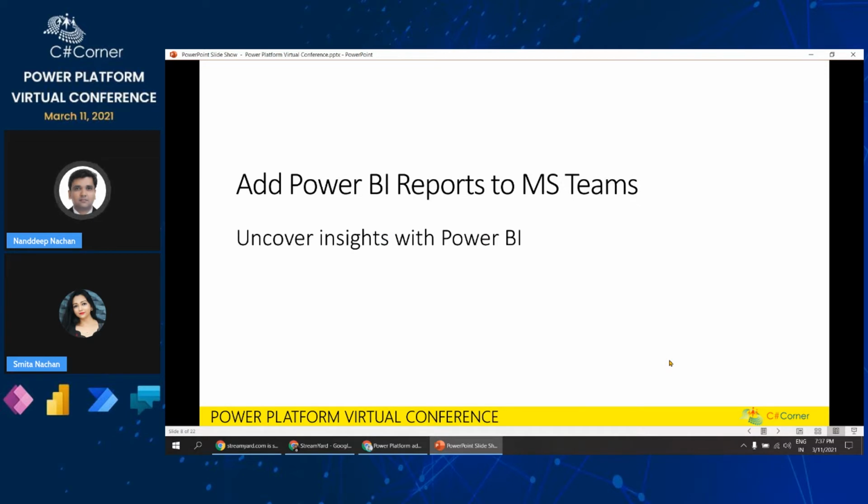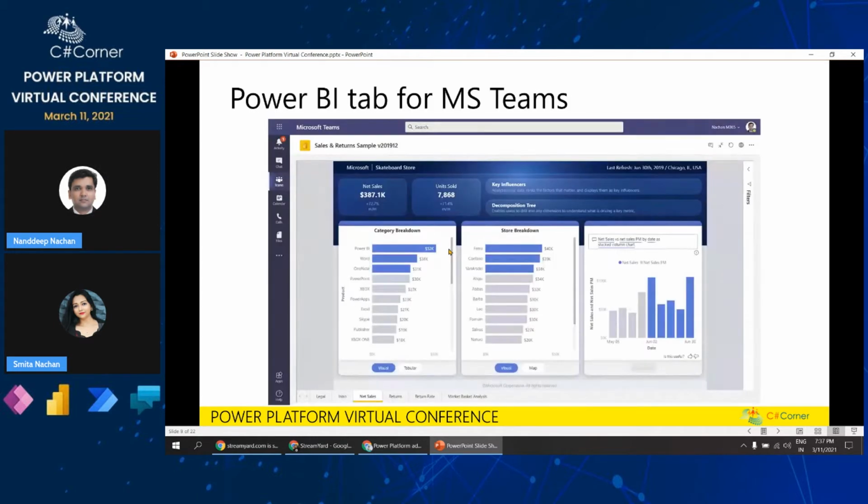So now let's see how we can add Power BI reports to Microsoft Teams. This is how the Power BI tab for Microsoft Teams looks like. We have this Power BI report which is right now fitting inside Microsoft Teams. So let's see how we can use that.